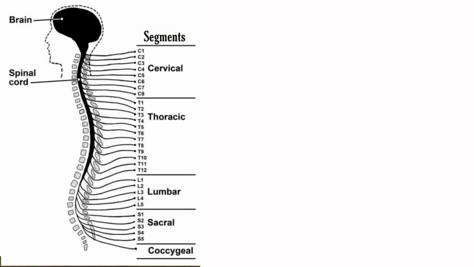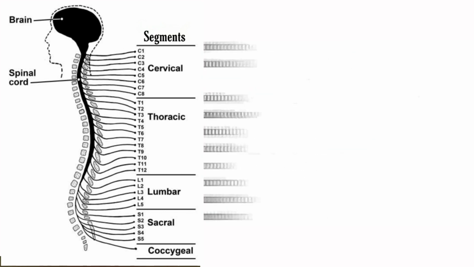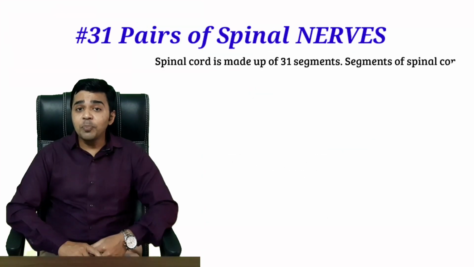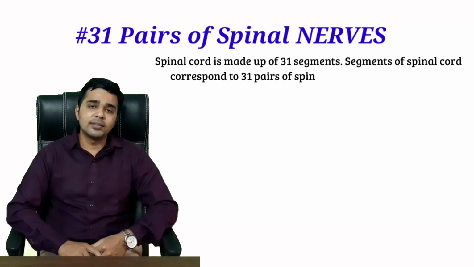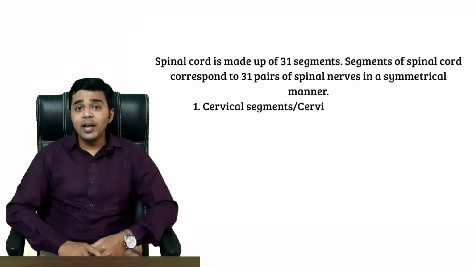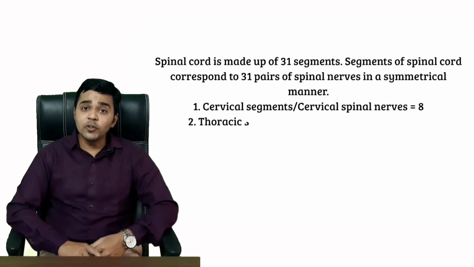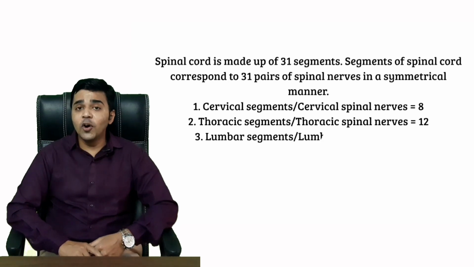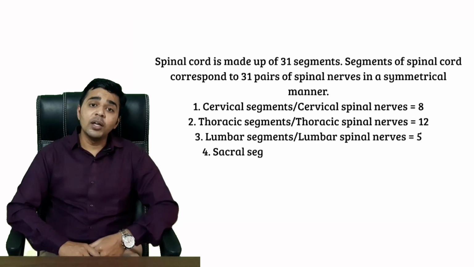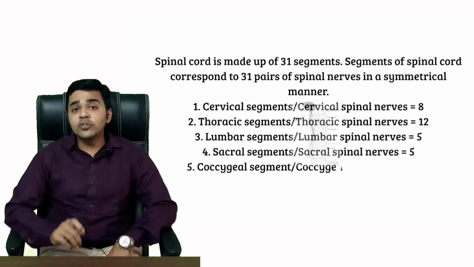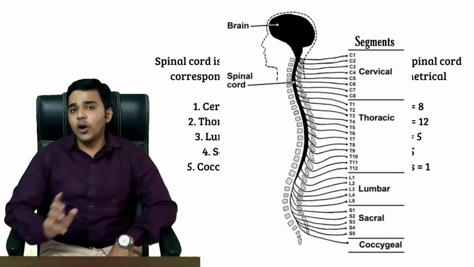Now segments of the spinal cord. The spinal cord has 31 segments, and from these segments 31 pairs of spinal nerves arise: 8 pairs from the cervical spinal cord, 12 pairs from the thoracic spinal cord, 5 pairs from the lumbar spinal cord, 5 pairs from the sacral spinal cord and 1 pair from the coccygeal part of the spinal cord.